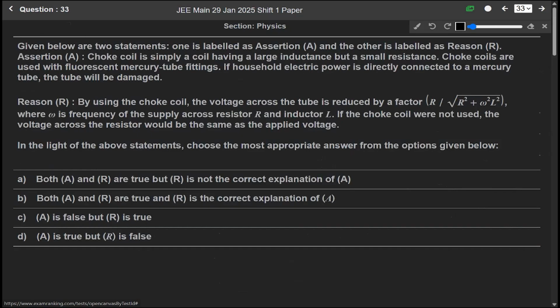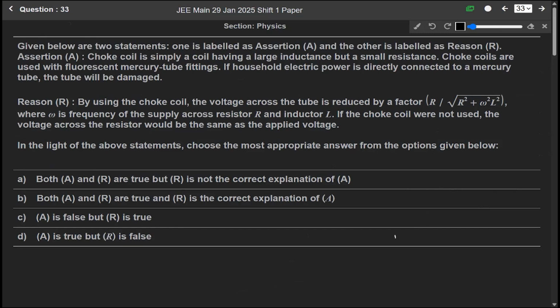Okay. Now question 33. Given below are two statements. One is labeled as assertion A and the other is labeled as reason R. We are given the assertion: a choke coil is simply a coil having a large inductance but a small resistance. Choke coils are used with fluorescent mercury tube fittings. If household electric power is directly connected to a mercury tube, the tube will be damaged.